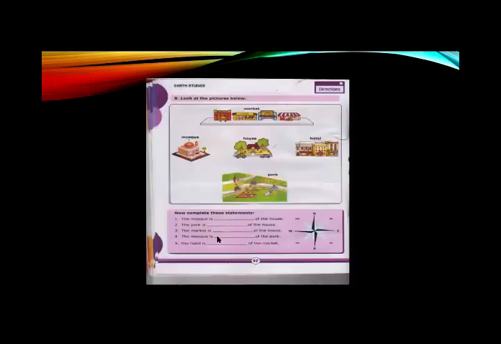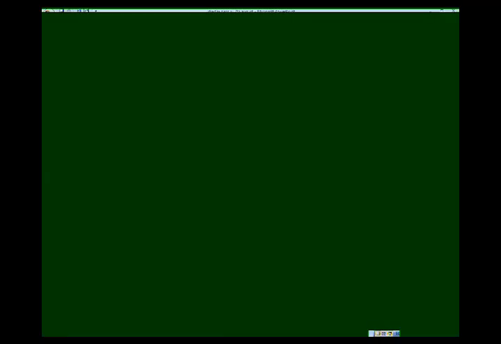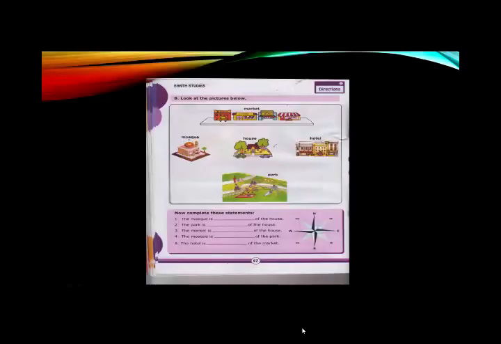Now page number 47. Do this task on this page. You will have to complete this statement in the book.